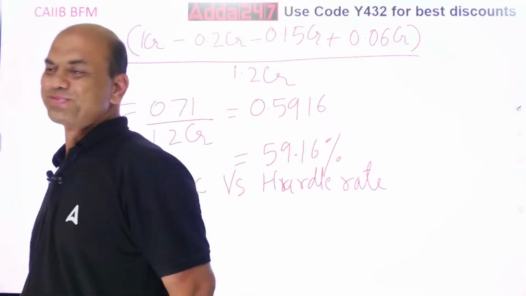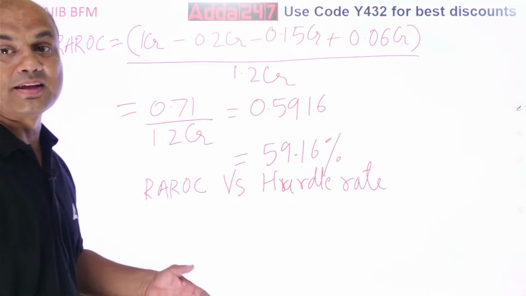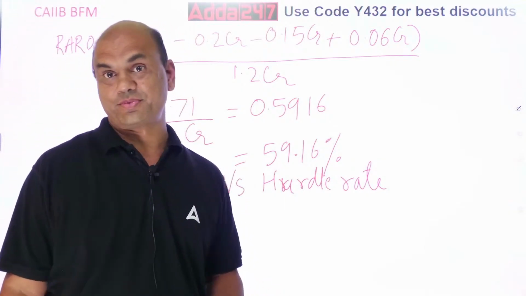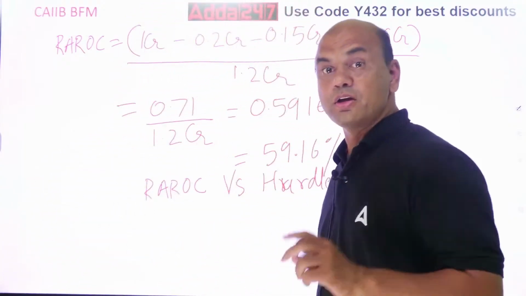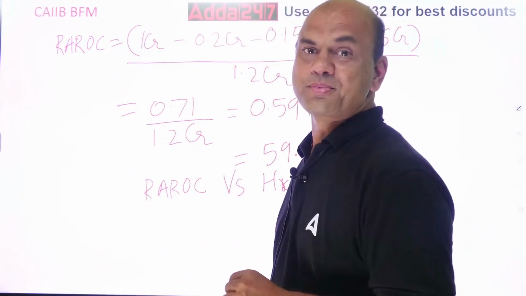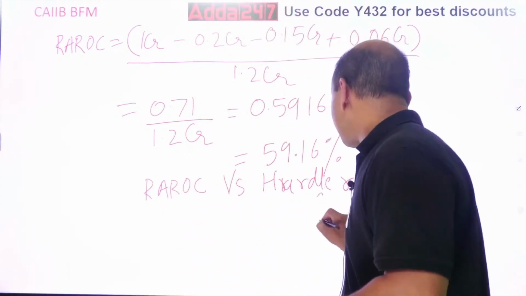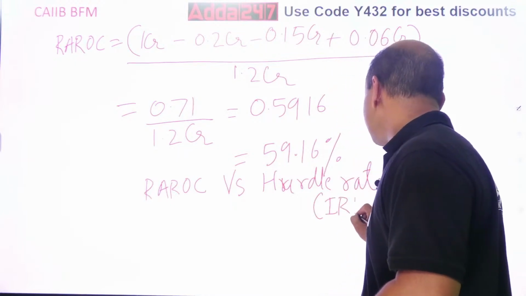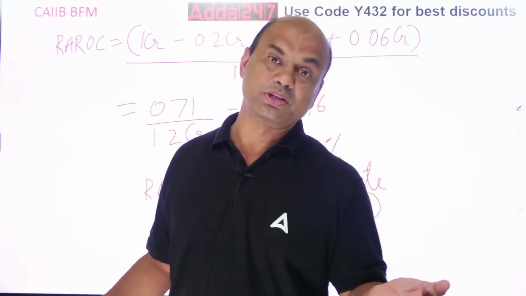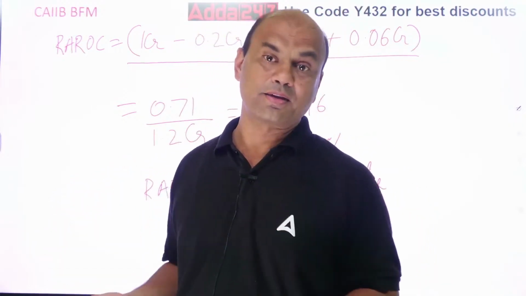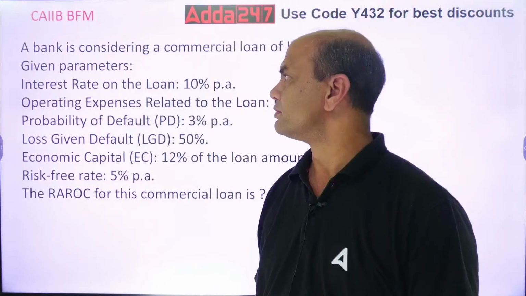What is hurdle rate now? It is the minimum rate which I am expecting from any project. So what can I call this? You have studied this rate, but you don't know, because you have studied it with a different name. That is called IRR, internal rate of return. Remember this now? IRR you all know. NPV equals 0, then whatever figure you get is IRR. So you have to compare this RAROC with IRR.